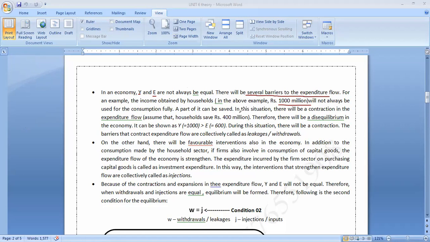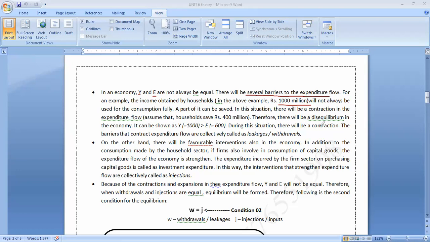In this situation, there will be a contraction in the expenditure flow. Now, you can spend 1,000, but if 400 goes to saving, only 600 will be the balance. Therefore, in our expenditure, there is a reduction, a contraction. Assume that households save 400. Therefore, there will be a disequilibrium. It can be shown as Y is higher than E.